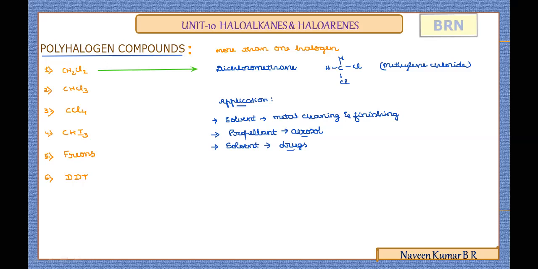About the drugs, which are the chemical substances with medicinal value, we are going to consider that in detail in the classification of drugs in our last unit, chemistry in everyday life. So the three main important applications of dichloromethane are that it is used as a solvent for metal cleaning and finishing, as a propellant in aerosols, and as a solvent in the preparation of drugs.